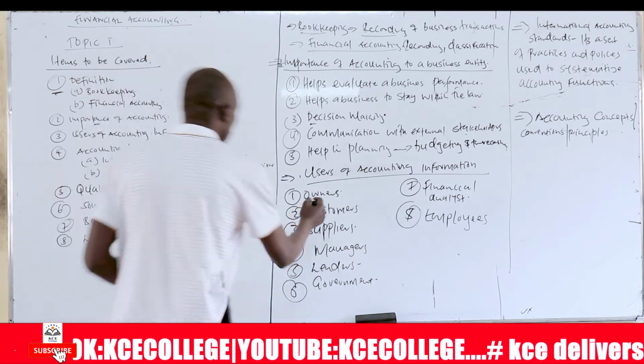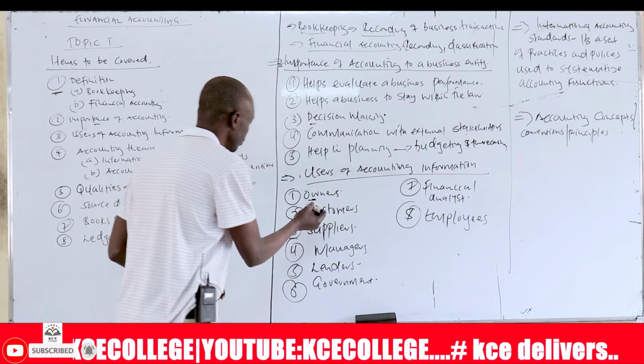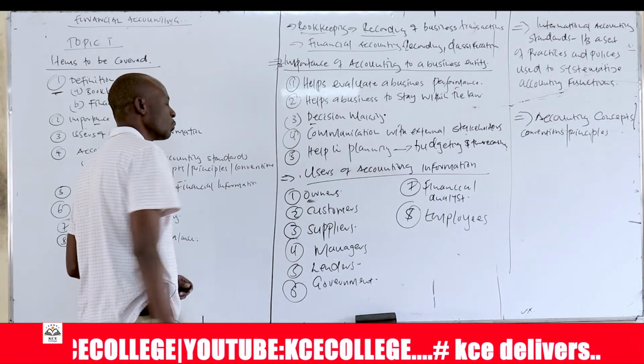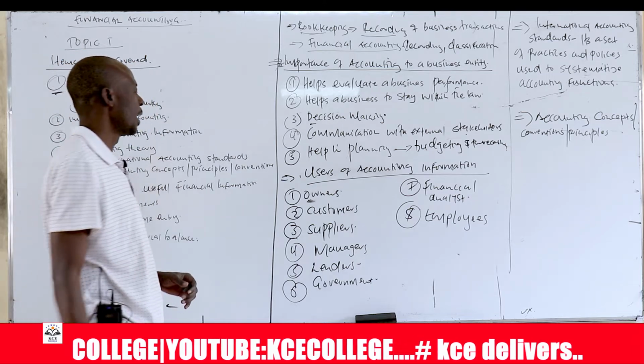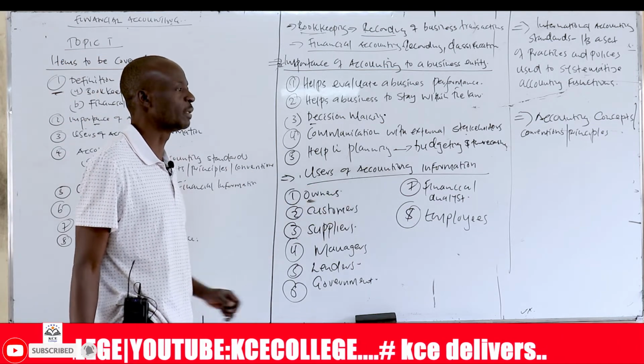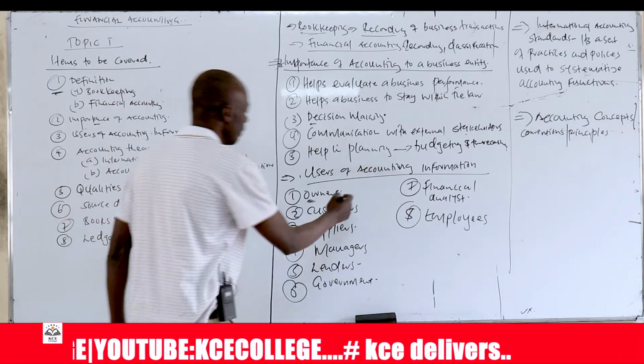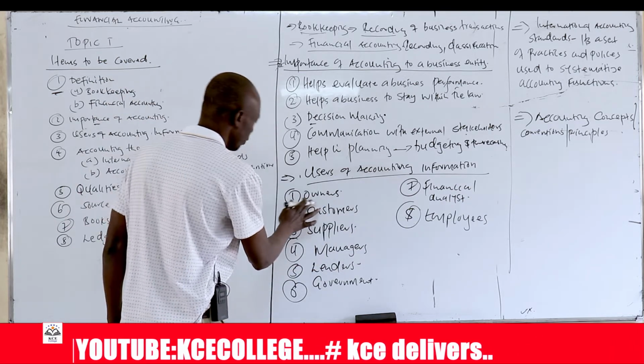So we're talking about the owners of the business. We have three forms of business ownership in Kenya and mostly in the world. Number one is what we call sole proprietorship, a business owned by a single individual. We also have a partnership, a business that is owned by 2 to a maximum of 20. And then we also have a company, a business that is owned by many people.